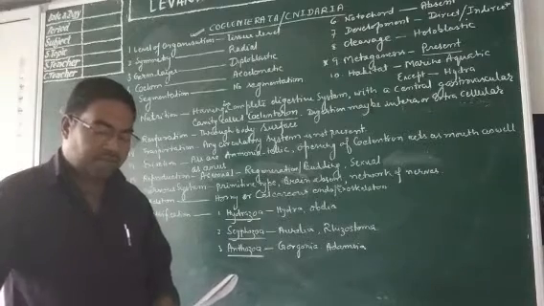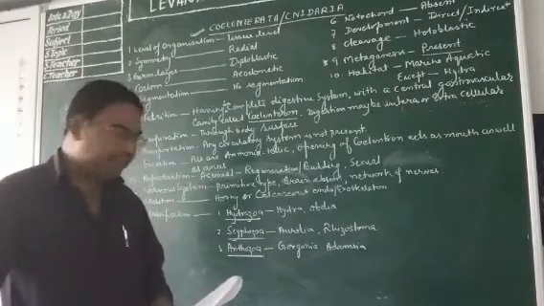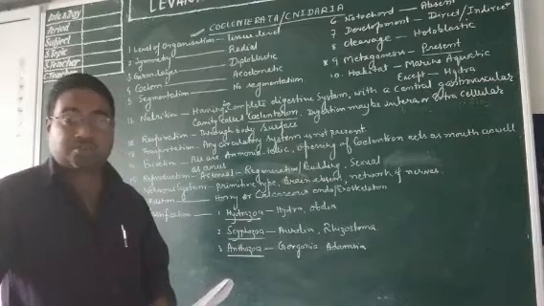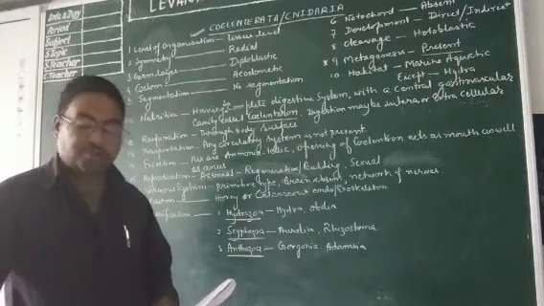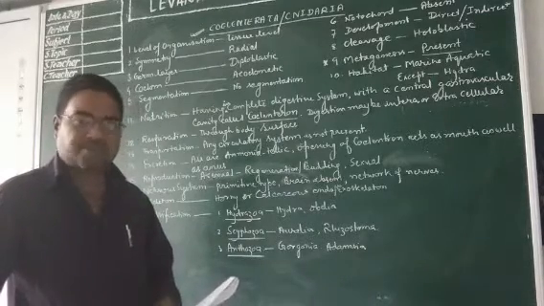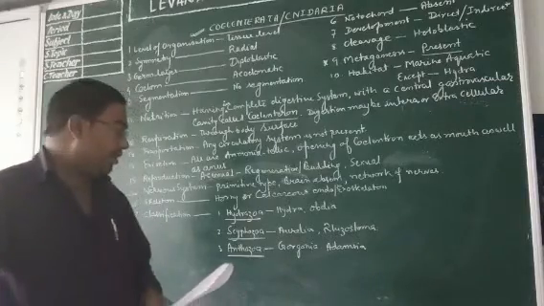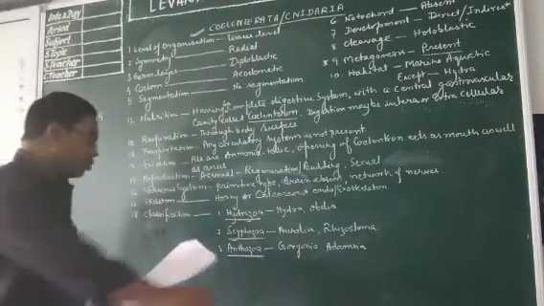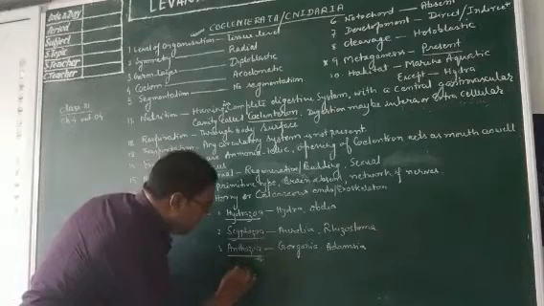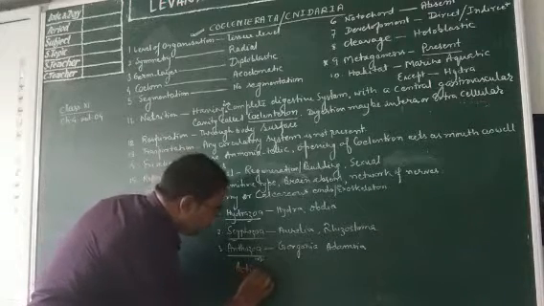For Scyphozoa, examples are Aurelia and Rhizostoma. Aurelia is also known as jellyfish. Rhizostoma is also known as jellyfish. Common name is jellyfish. Now, Anthozoa is also sometimes called Actinozoa.